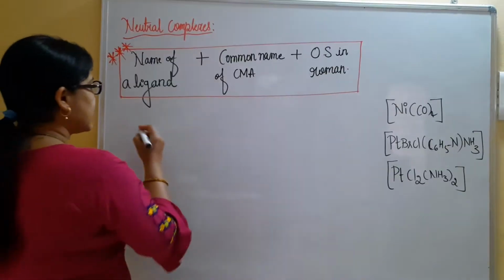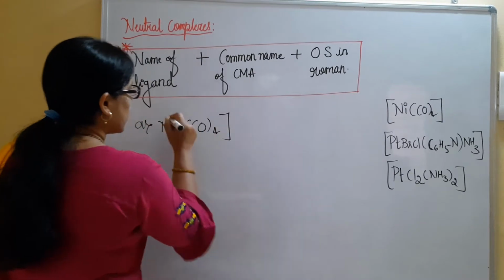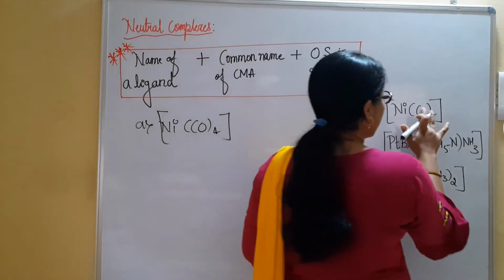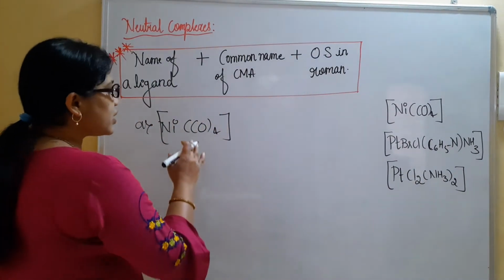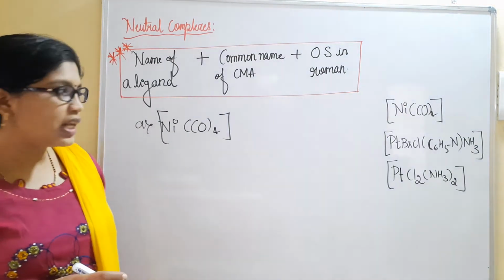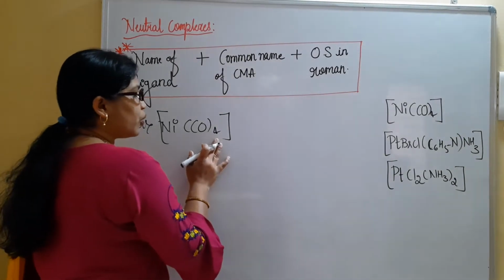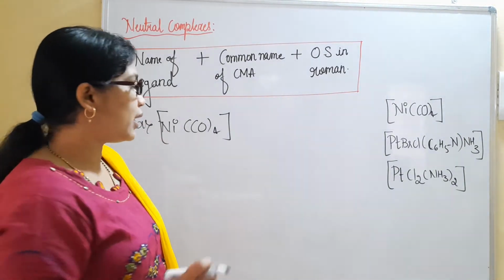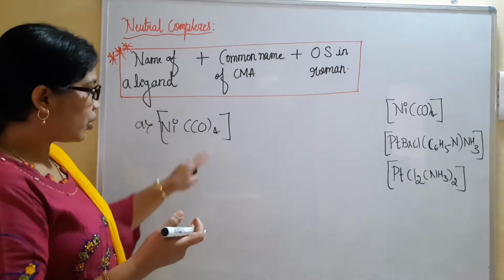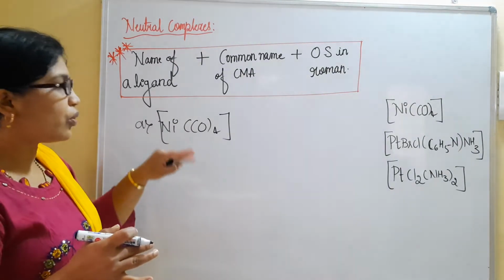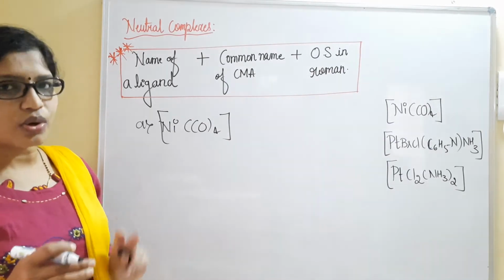Let us consider an example. Very first one, it is Ni(CO)4. I am very sorry, I have to mention right here CO, it should be capital. So CO in the sense it is carbonyl ligand. Carbonyl is present and only one type of ligand is present in 4 number. So we will be directly writing as tetracarbonyl nickel, and there is no charge on this one because it is neutral. So CO is neutral in the sense 0 will be the charge, it will be showing 0 oxidation state.